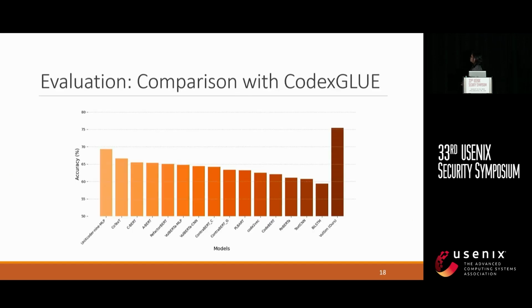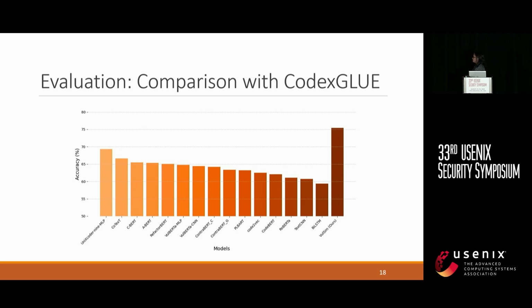We also compared our model with the existing CodeXGLUE benchmark by Microsoft. What is CodeXGLUE benchmark? It's a platform where we can compare our model with other models in several natural language processing tasks.